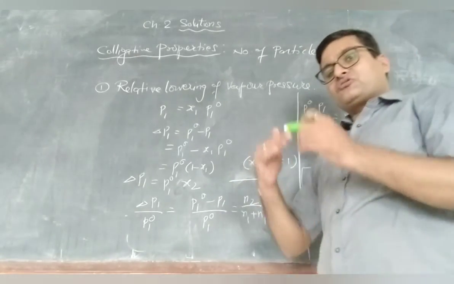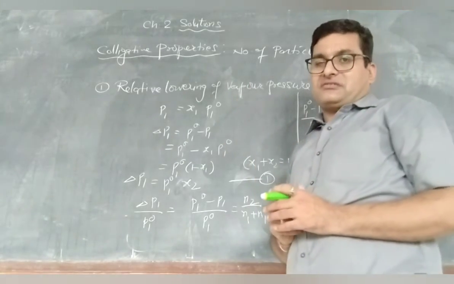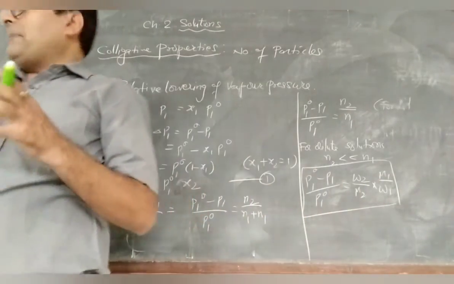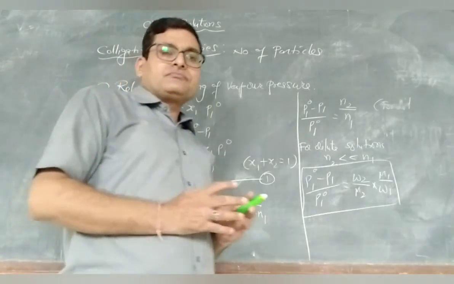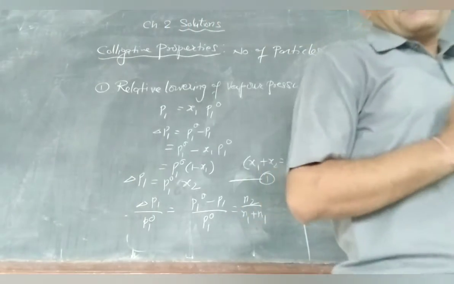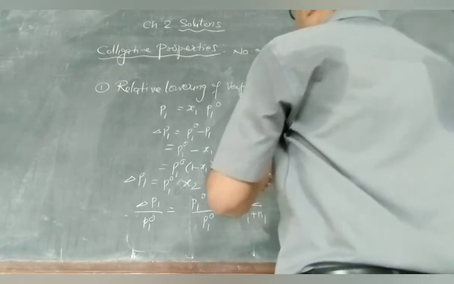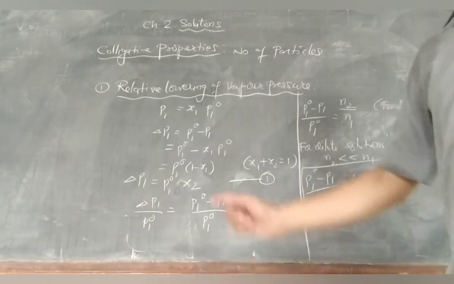So vapor pressure comes lower than the original solution, and its boiling point increases. So such properties that depend on the number of particles are called colligative properties. These properties are, the first is relative lowering of vapor pressure,